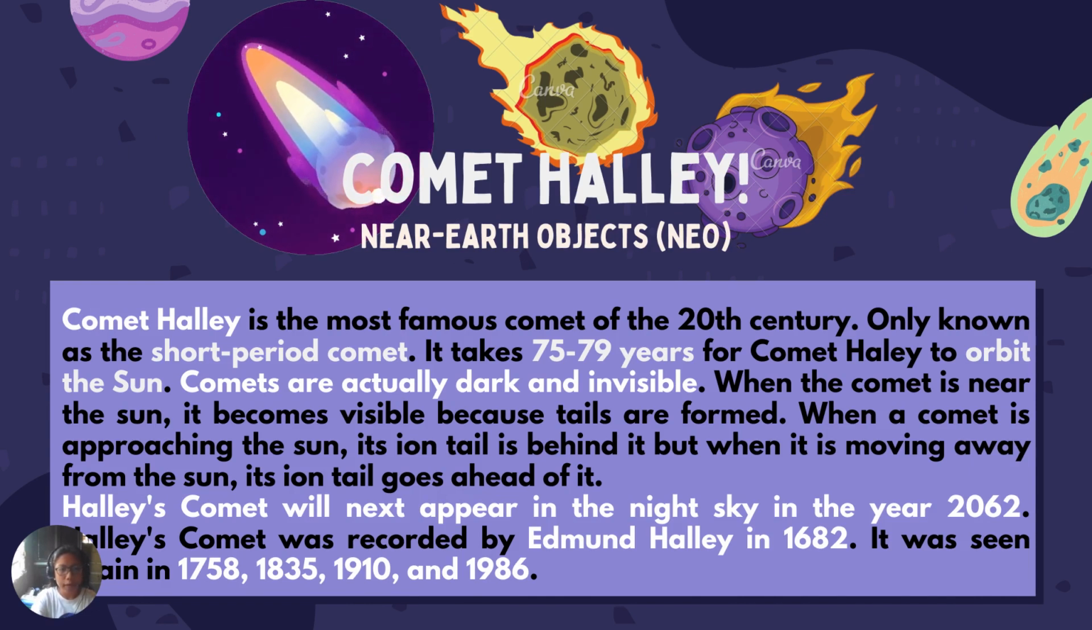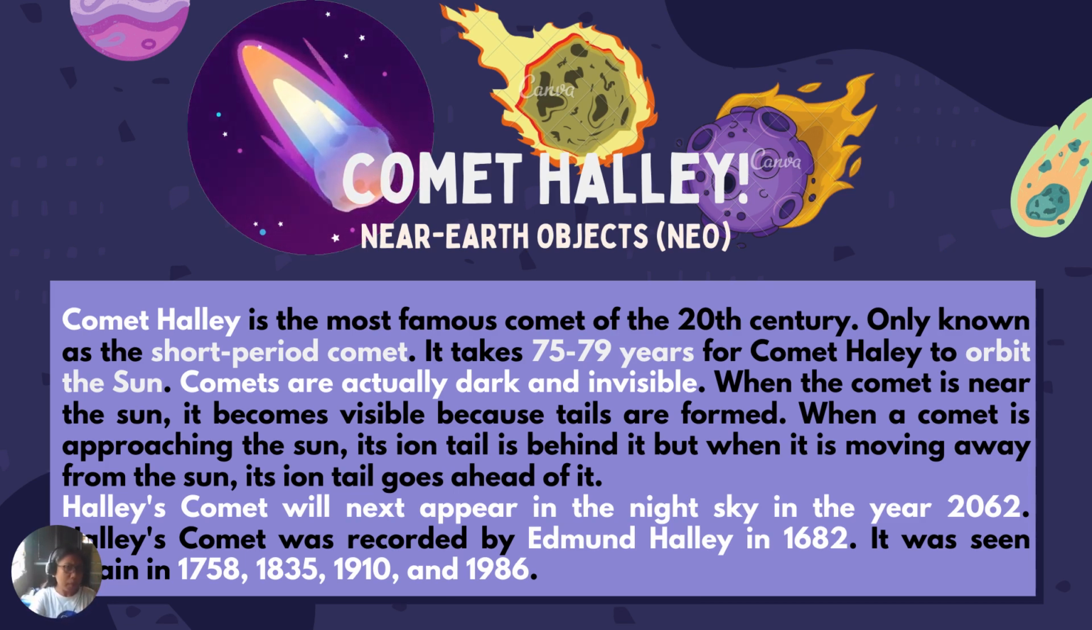So, for the next one, we have the comet Halley. Another near-Earth object or NEO. Comet Halley is one of the famous comets that has been recorded during the existence of the Earth. Why, ma'am? It is known because it is a short period one, meaning to say it came from the Kuiper belt. And as said here, it takes 75 to 79 years for it to orbit the sun. Okay, imagine that, 75 to 79 years. If you were able to see it, you are very lucky.